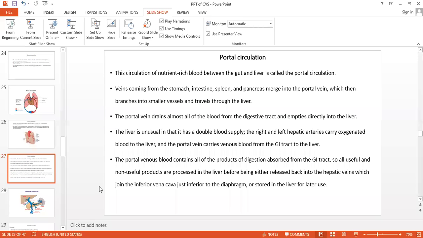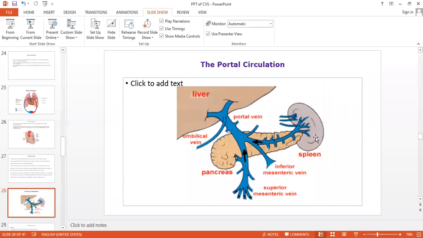Okay, here see the diagram. The stomach, spleen and pancreas all collect and form the portal vein, and that portal vein carries this nutrient rich blood into the liver. That is the circulation between the gut and the liver, that is the GI system and the liver, which is called the portal circulation. Are you getting my point?